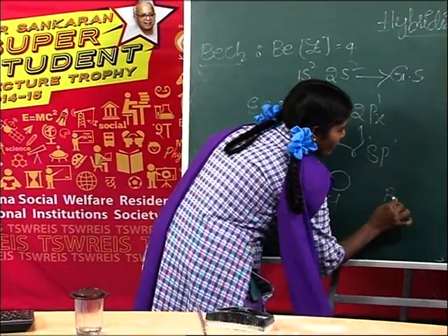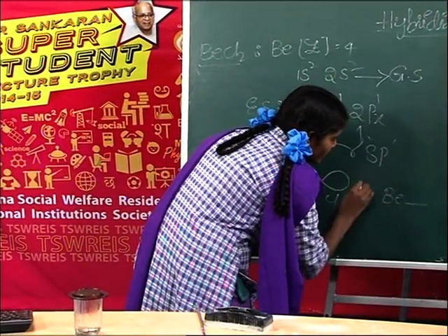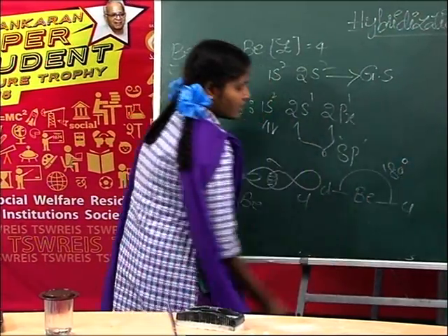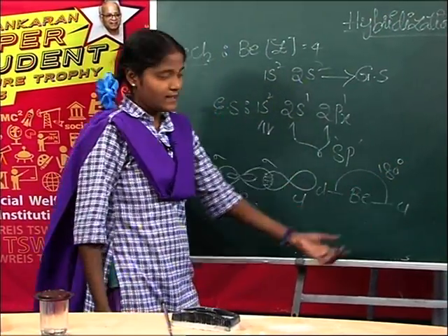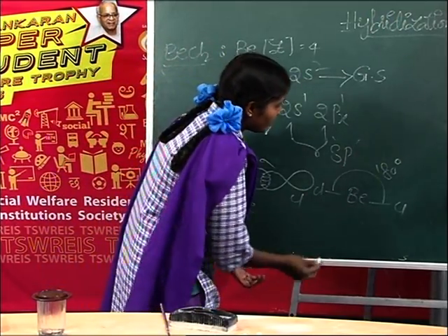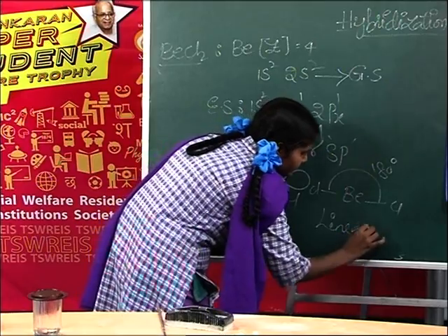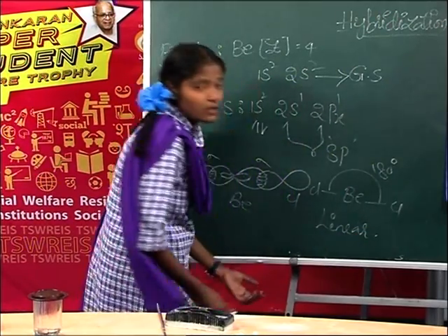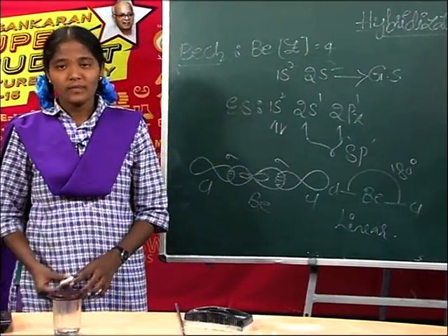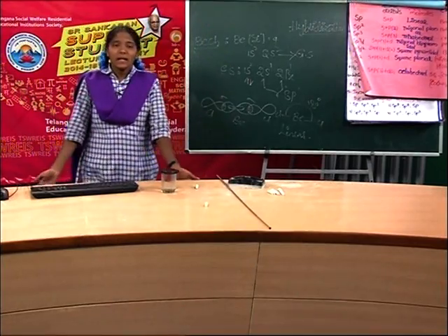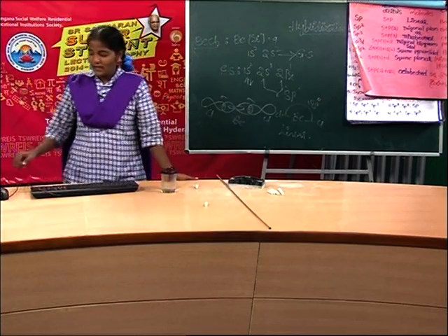Structure of beryllium chloride. Next, the bond angle is 180 degrees. The structure, the shape, is linear. Did you understand? Okay. Let us see, we can easily understand with the help of one slide.